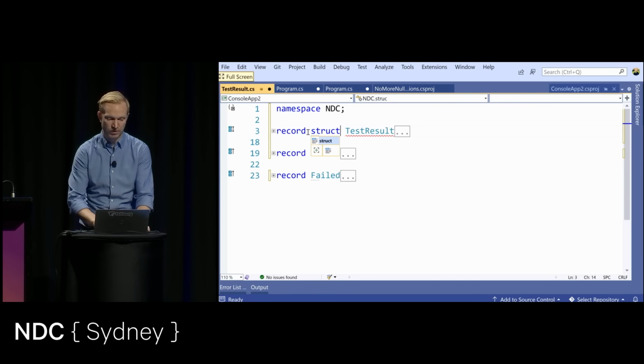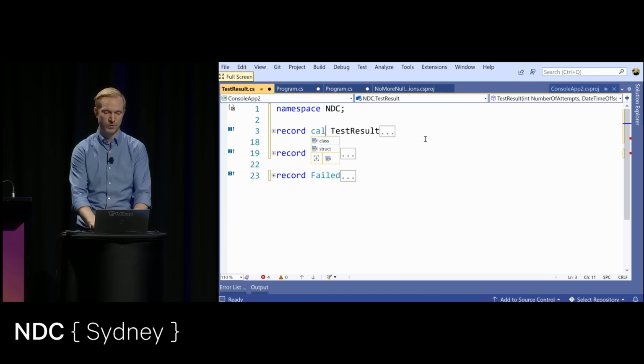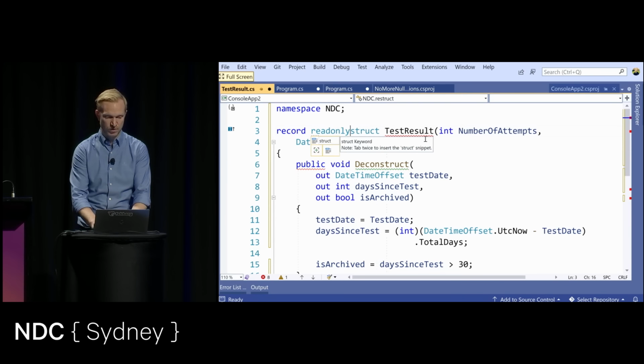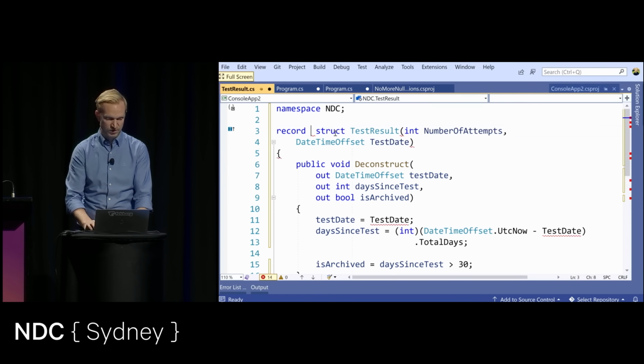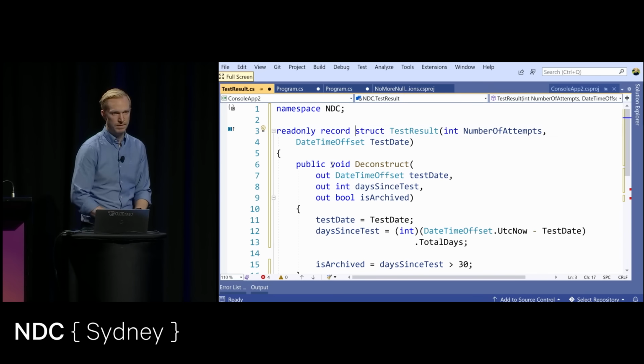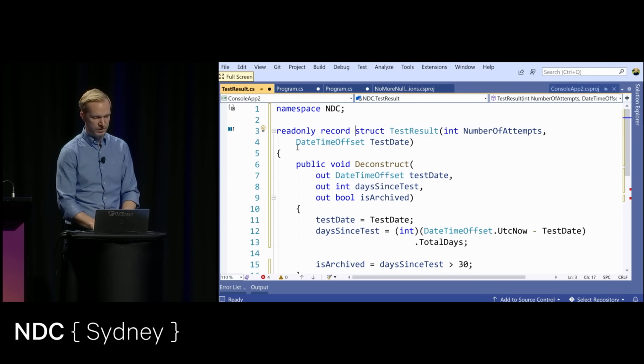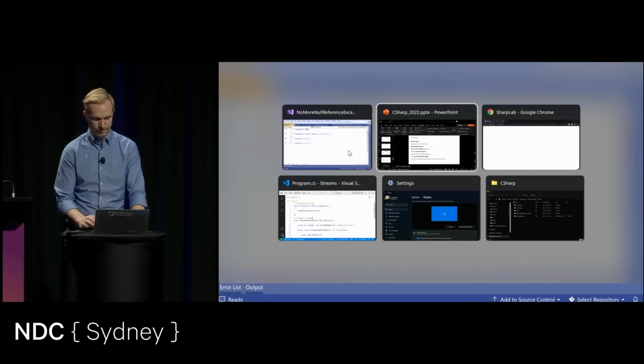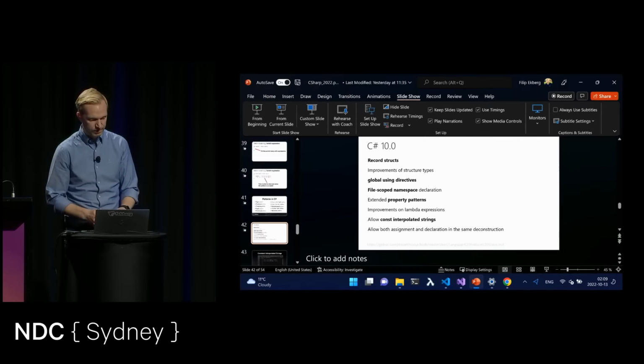And the record structs would look like this. So instead of having a record class, the record keyword defaults to a record class, but we could do record struct. If we wanted read-only, we'd do read-only. Actually, read-only record struct, like this. Might look a little bit confusing, but for those of you that do need value types, this is very, very handy.